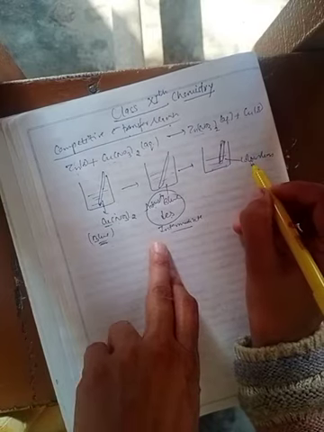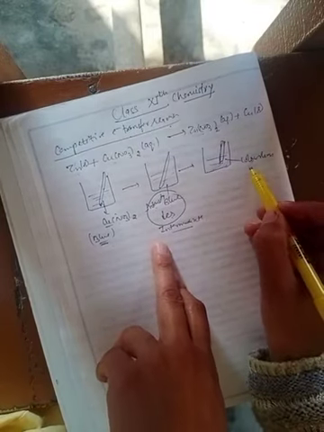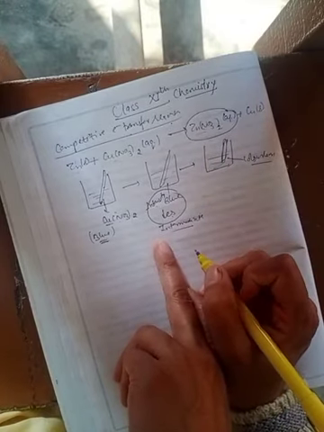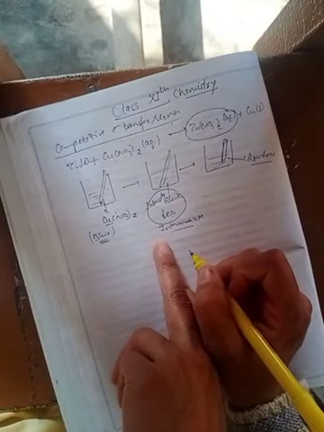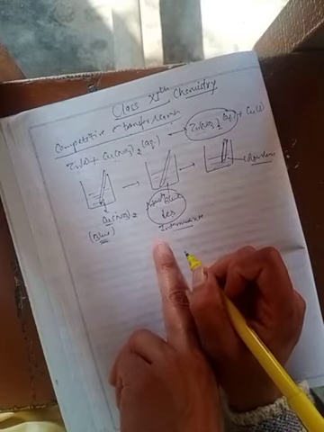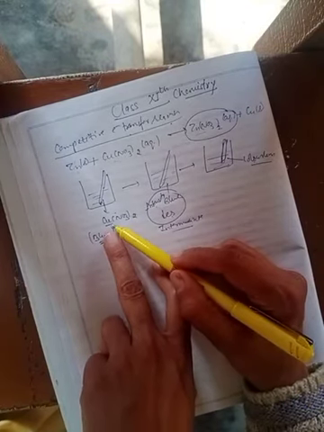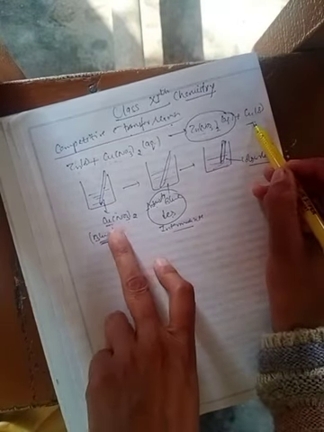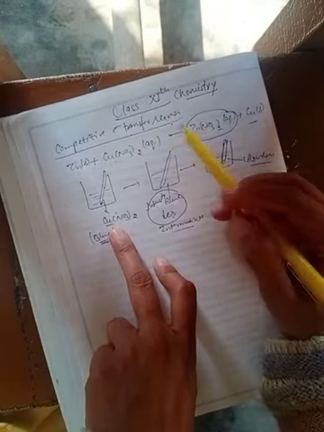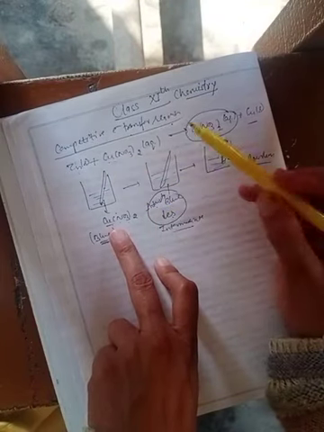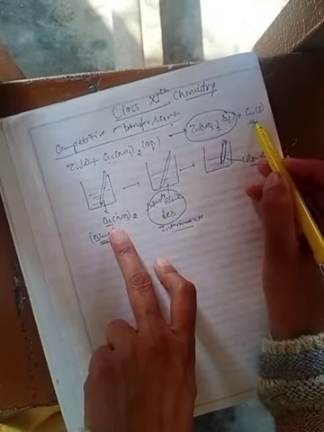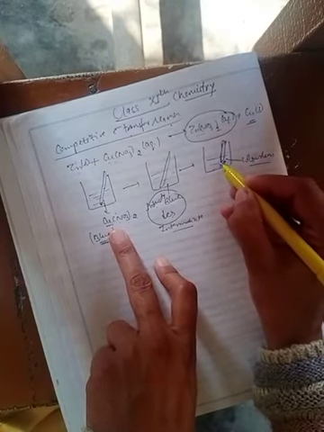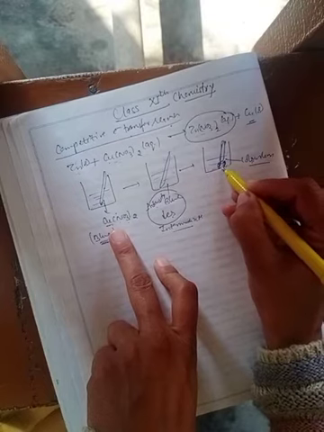Why does the solution become colorless? Because the solution changes to colorless due to formation of zinc nitrate. The copper ions present in the copper nitrate solution, produced by displacement with zinc, will be deposited as copper at the bottom of this zinc rod.